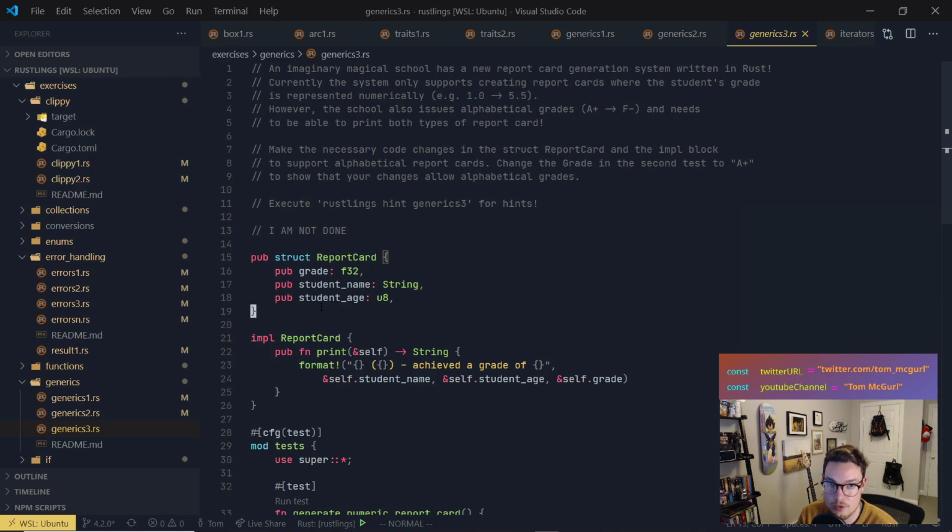Example 1.0, 5.5, so we're doing floats. However, the school also issues alphabetical grades, A+ through F-, and needs to be able to print both types of report cards, right? So it needs to be able to do numerical or alphabetical. Make the necessary code changes in the struct report card and the implementation block to support alphabetical report cards. Change the grade in the second test to A+ to show that your changes allow alphabetical grades. All right, let's do it.